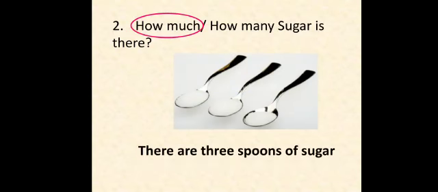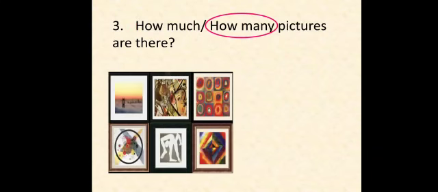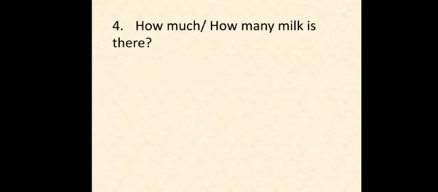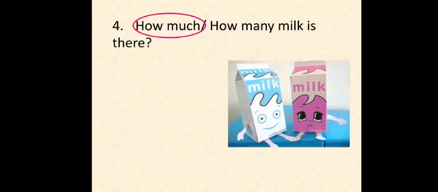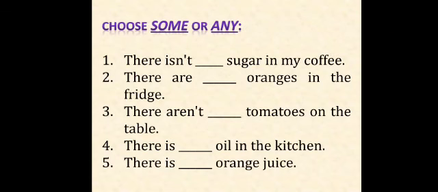So how much sugar is there? There are 3 spoons of sugar. Now 3 spoons of sugar we can count. How much or how many pictures are there? So how many? Because pictures we can count. So there are 6 pictures. How much or how many milk is there? How much milk is there? Because we cannot count milk. We can count the bottle of milk. So there are 2 boxes of milk.